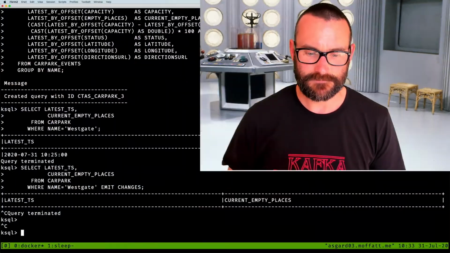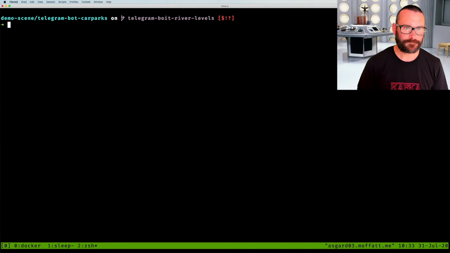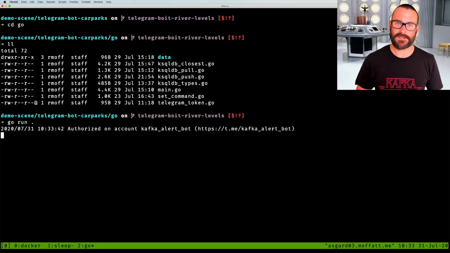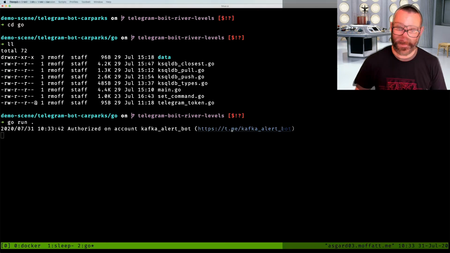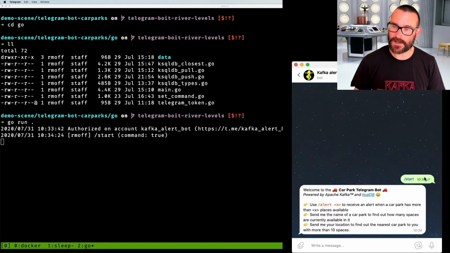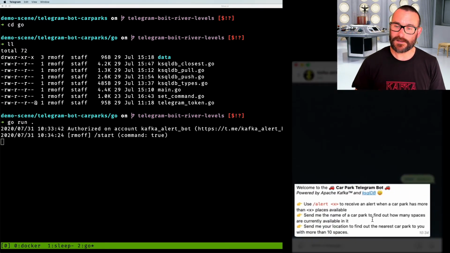So this gives us our tools with which we can now pull into a Telegram bot all of these different bits of data that we want. Let's go and have a look at what that looks like. Let's set it running, and then we can have a look at the code as well. So go run. This is going to spin up the Telegram bot, and it's going to say, right, I'm now listening on this particular place here. I've launched my Telegram bot, and I'm going to click on start, which will initiate it. You'll see that clicking on start actually sent a command through, which got logged by the bot in the code here. And we get a little prompt telling us what we can do.